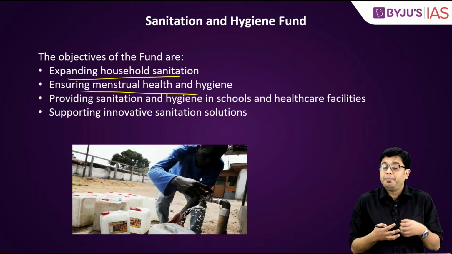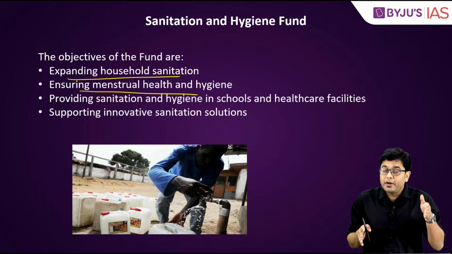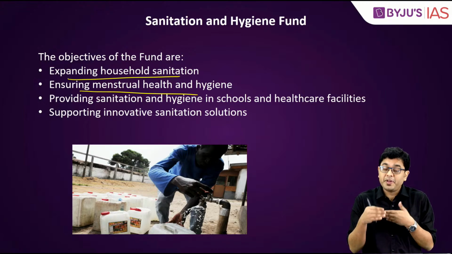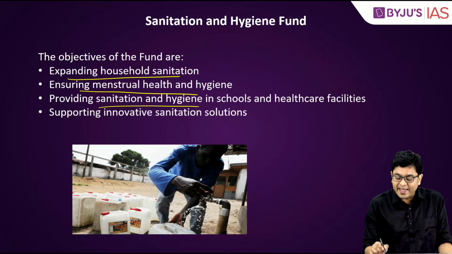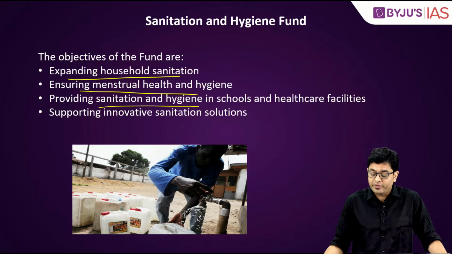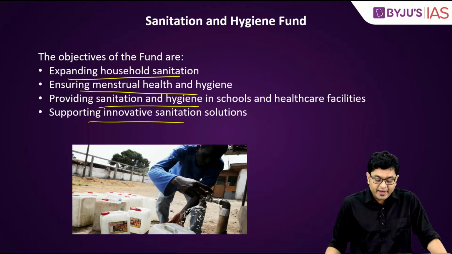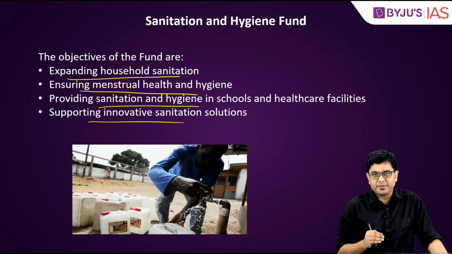Now, many times, because of poor information and poor knowledge regarding that, the girl enrollment ratio in schools is very, very poor, especially in underdeveloped and developing countries. Providing sanitation and hygiene in schools and healthcare facilities, and also supporting innovative sanitation solutions. So thereby, these were the main objectives.